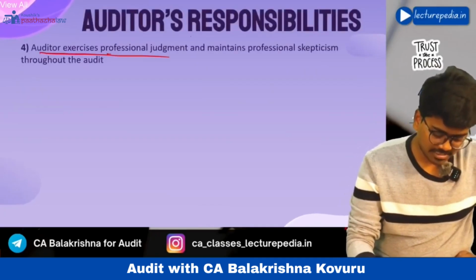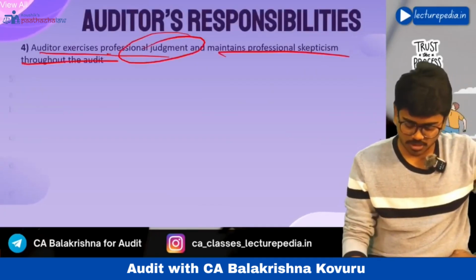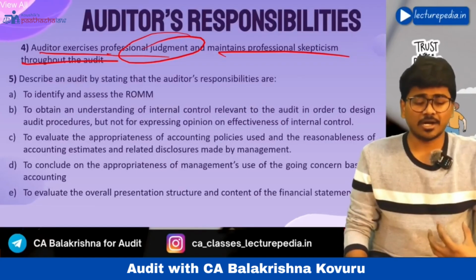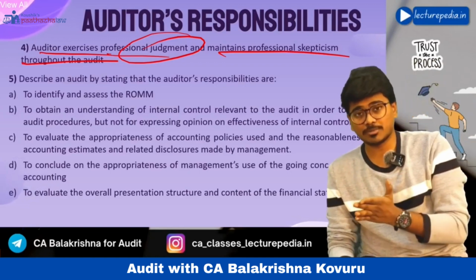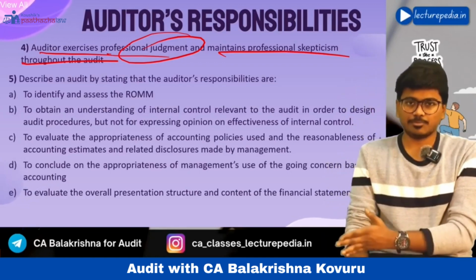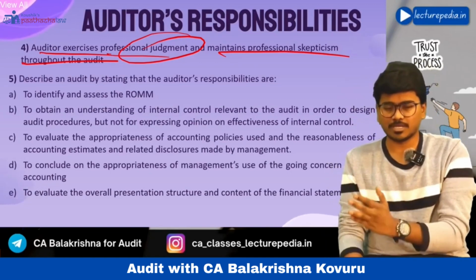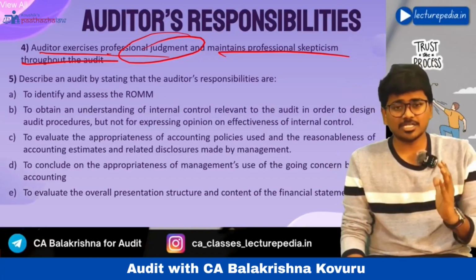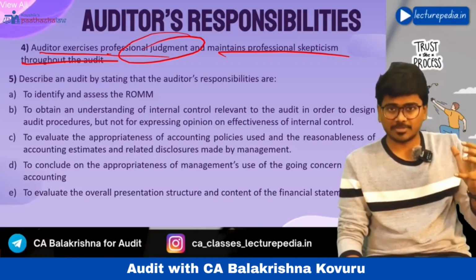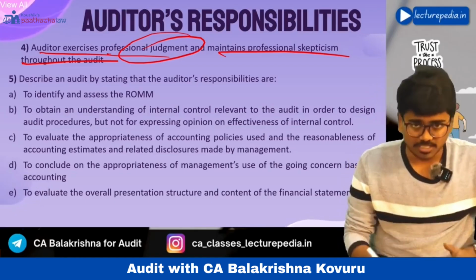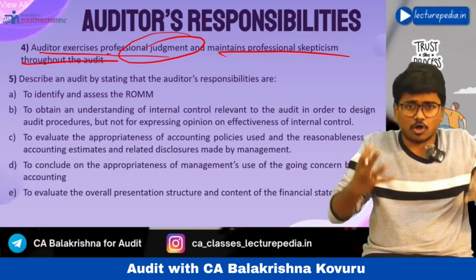The auditor exercises professional judgment and maintains professional skepticism throughout the audit. You have to mention that throughout the audit, I will exercise professional judgment, and I will also maintain professional skepticism. Professional skepticism means a questioning mind. Professional judgment means the ability to apply all the knowledge and experience that you have obtained. In taking any decision, you have to apply all these.